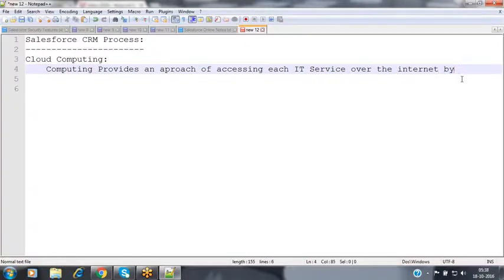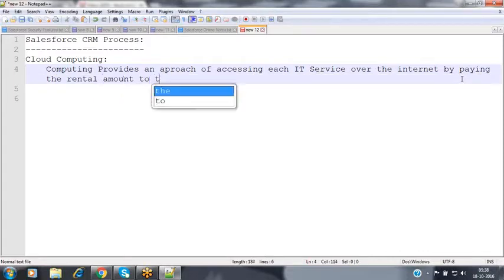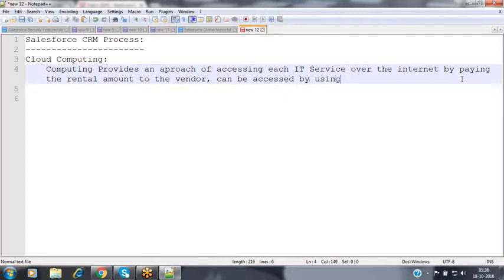Over the internet, by paying the rental amount to the vendor, it can be accessed by using any device.